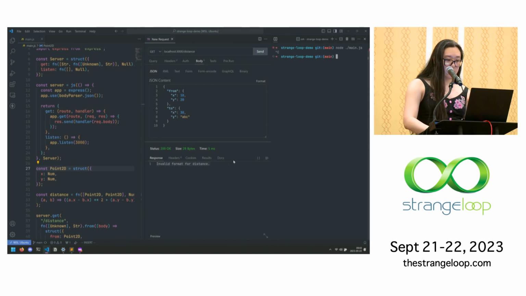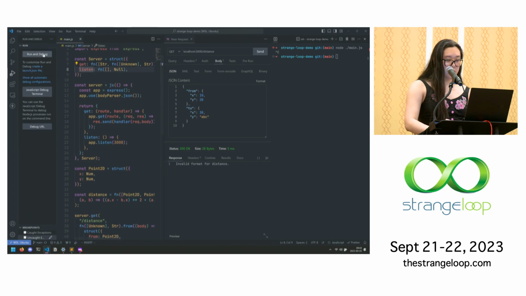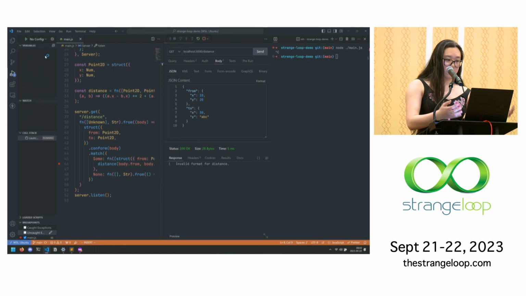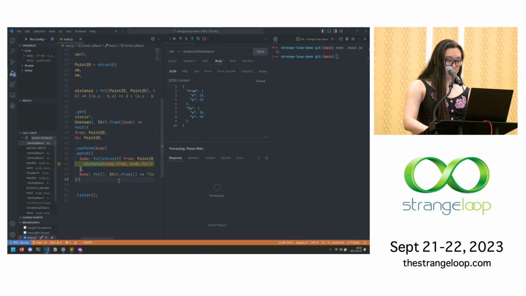But not only that, since it is just JavaScript, I can go into VS Code's own debugger, drop a breakpoint into it, and then run the file directly. No setup, this is just a JavaScript file open in VS Code. And then when we hit the endpoint, we'll trigger the breakpoint, and then we can introspect the values, just like it's a plain JavaScript file.